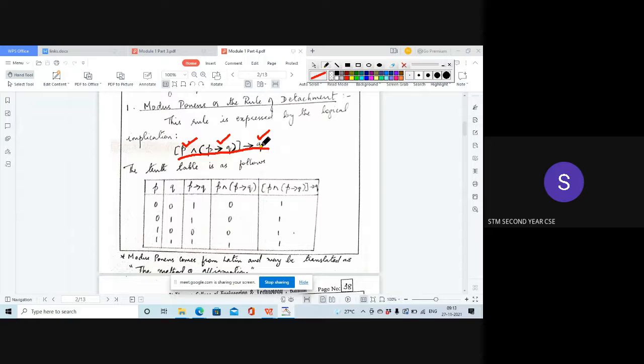P and P implies Q. This rule is called modus ponens. So this is the first rule, and that rule is named as modus ponens. You have to study these rules. You have to learn these rules by heart. Only then you will be able to solve problems.